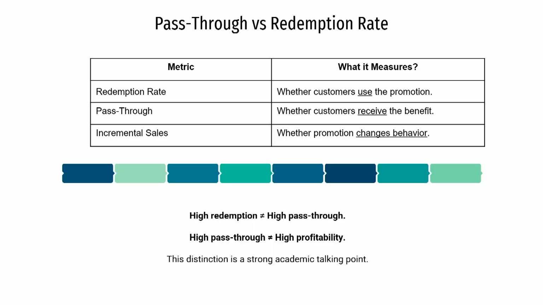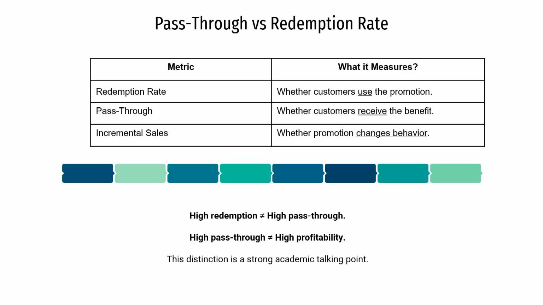Through pass-through rate, we can answer whether the customers receive the benefit or not. The manufacturer initiated some promotion, some discounts, but has it reached the customers or is it being eaten up by the intermediaries? Incremental sales tell whether the promotion changes behavior or not.